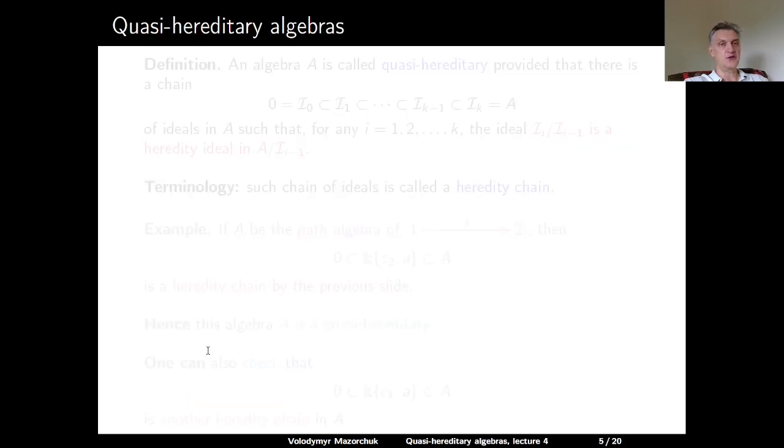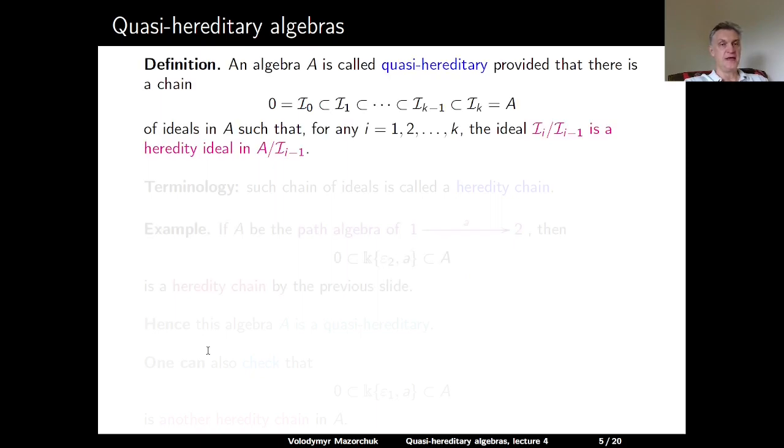Now we can define the notion of quasi-hereditary algebra. Definition: an algebra A is called quasi-hereditary provided that there is a chain of ideals. So we start from the 0 ideal, which we denote by I0.